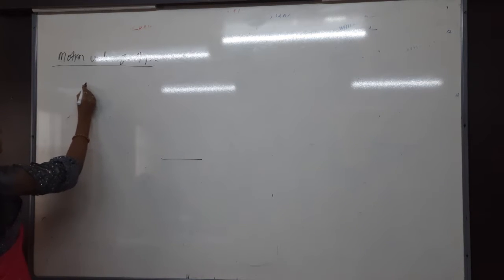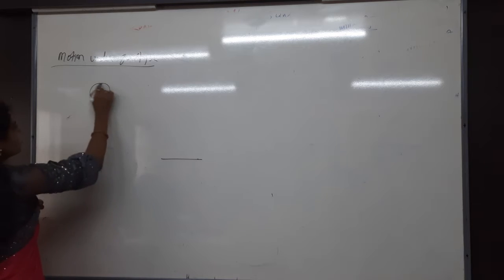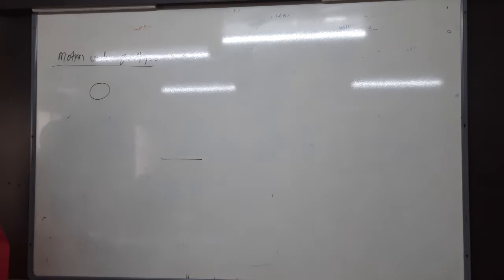In motion under gravity, for example, a body is there here. For example, I am there here. So, what is my weight? Weight is acting in which direction? Downward direction.